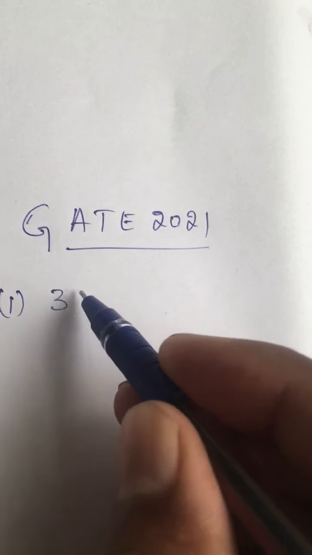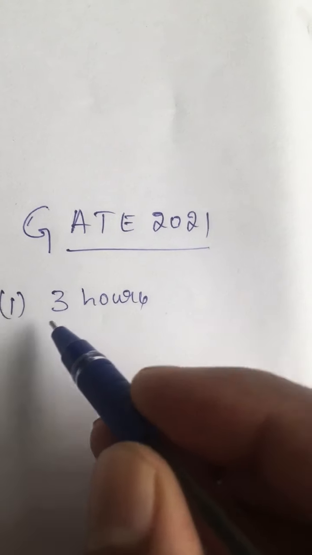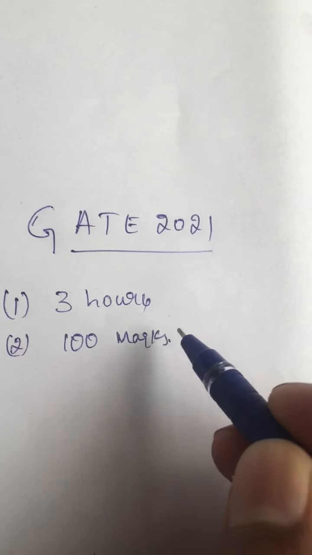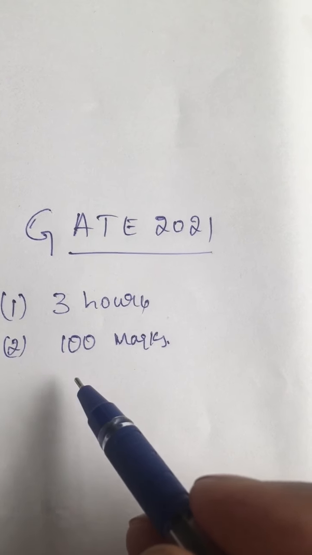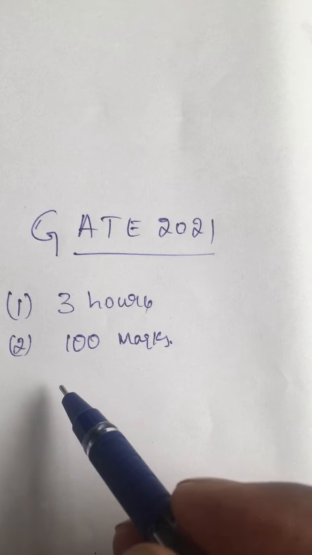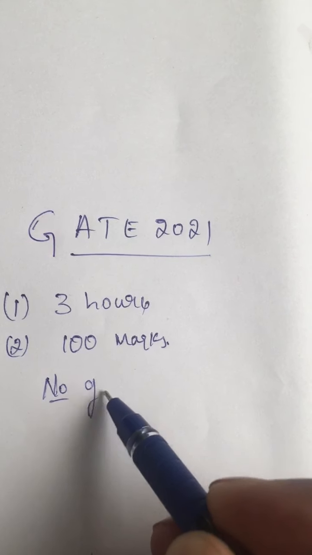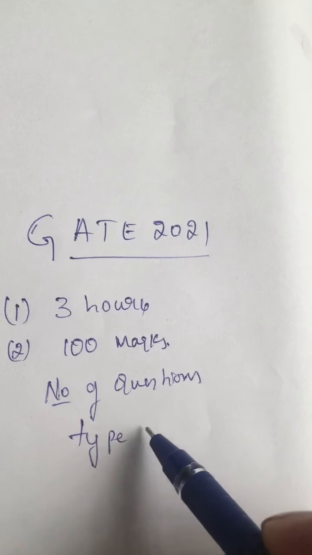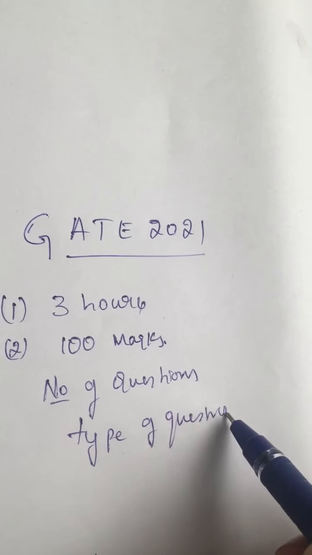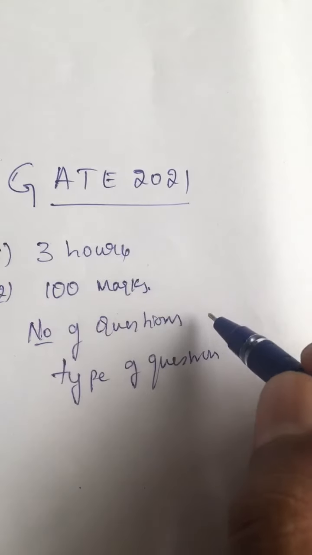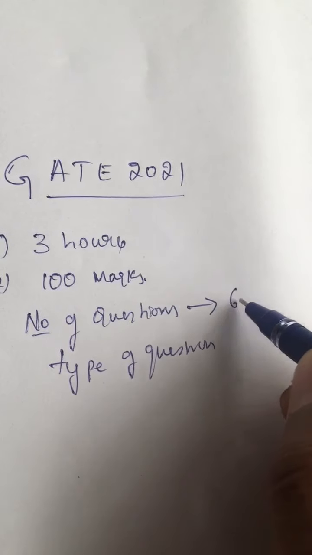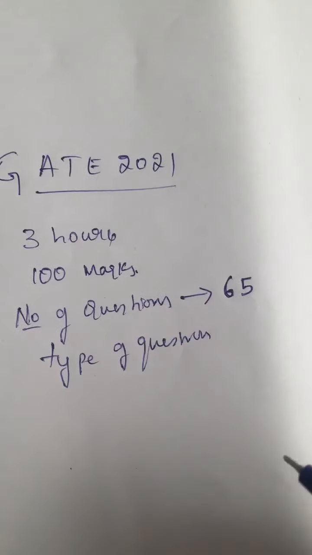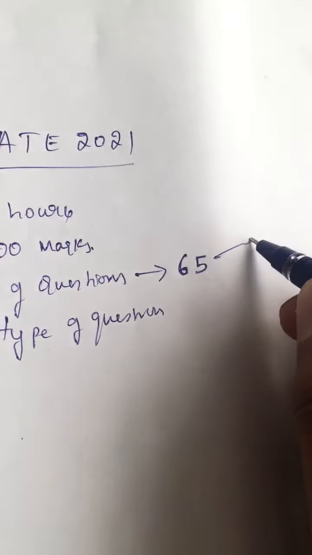As we all know, it is 3 hours, and the marks, as we all know, are 100 marks. But the thing is, I'm here to explain the number of questions and the type of questions. When you discuss the number of questions, there will be a total of 65 questions. These 65 questions are divided into two parts.